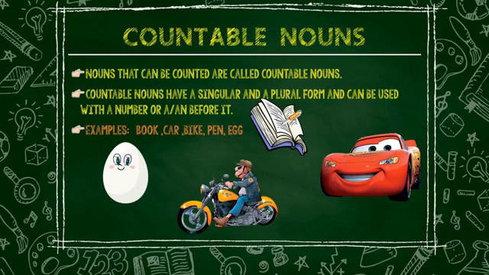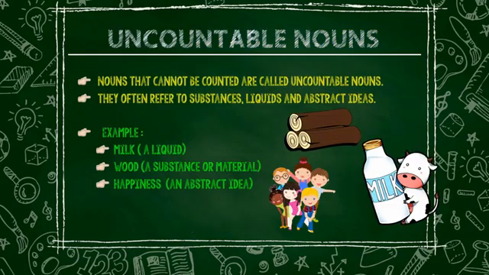Countable nouns. Nouns that can be counted are called countable nouns. Countable nouns have a singular and a plural form and can be used with a number or a or an before it. Examples: book, car, bike, pen, egg.